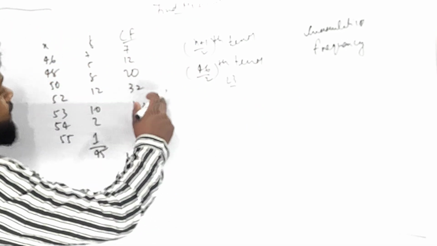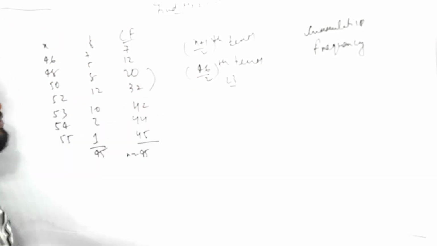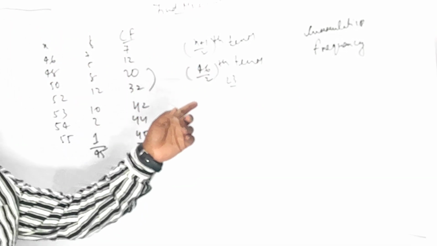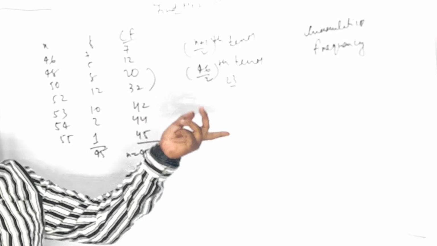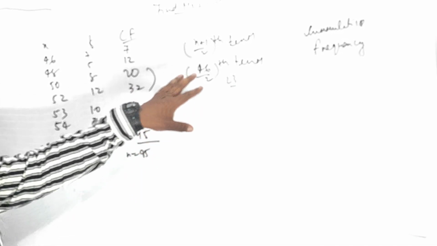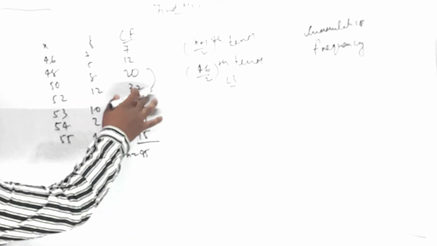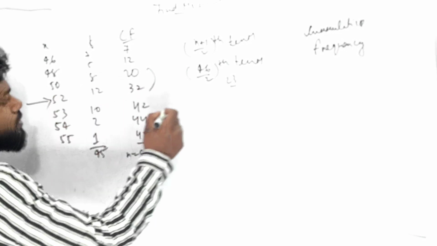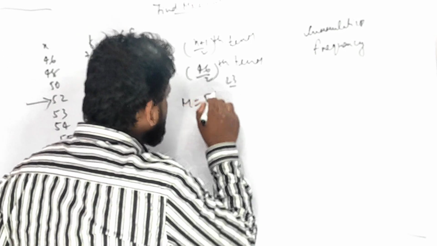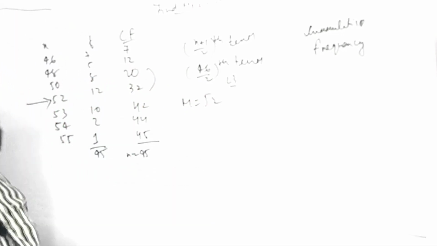देखो cumulative frequency 23 is coming between this and this. 20 और 32 के अंदर 23 आता है. So अगर कुछ नहीं दिया है तो क्या करना? उसके साइड वाला x को पकड़ लो. 52 is the answer of a median. Is it clear? I am talking about a graph also.